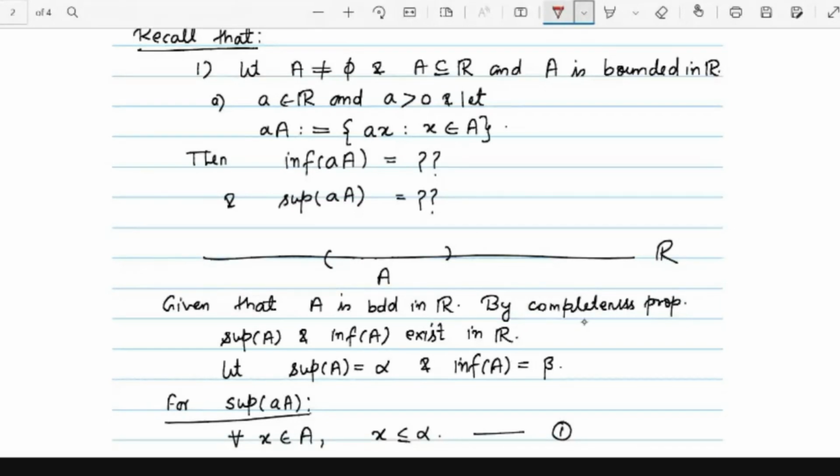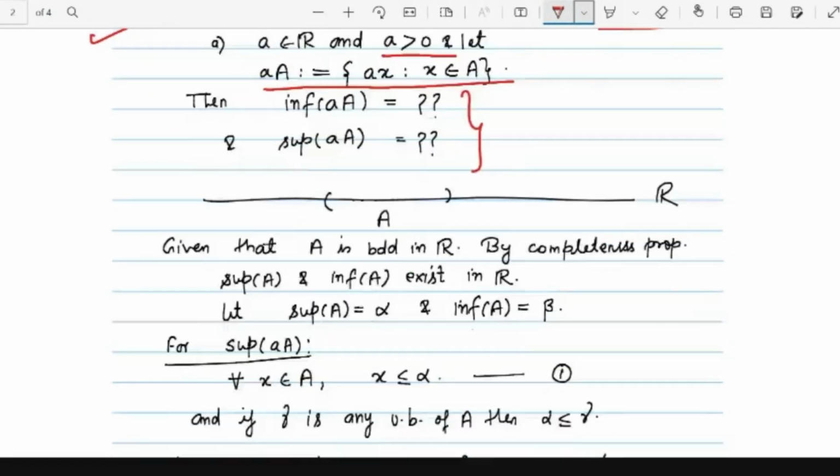Now one more aspect is very important. If we have a non-empty set A which is bounded in R, and I take some positive real number a, then we define a new set aA as the set of a times x such that x belongs to A. What will be the infimum of this newly defined set and what will be the supremum of this newly defined set? You need to think of these two things.